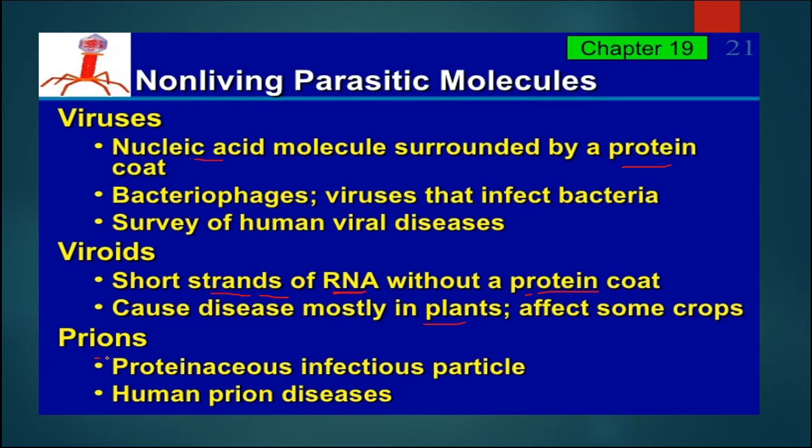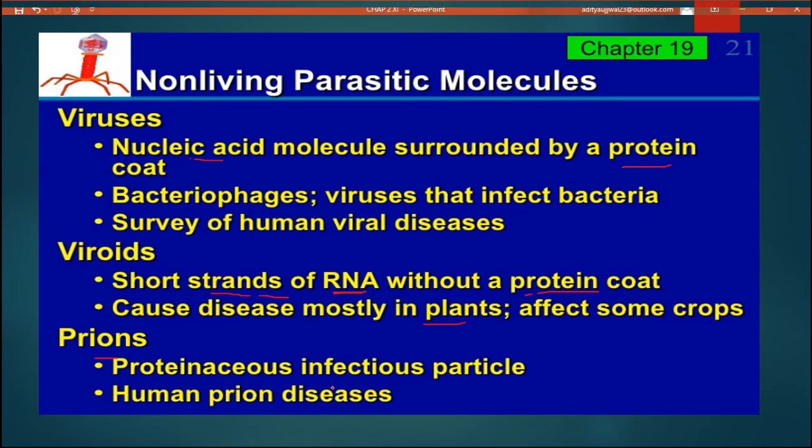Now prions are other infectious particles, and they are made up of only proteins. Here no DNA or RNA, no nucleic acid is there, but they are responsible for various types of disease that we have already discussed.